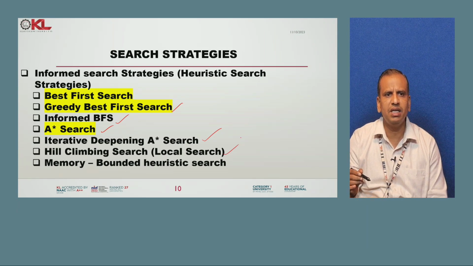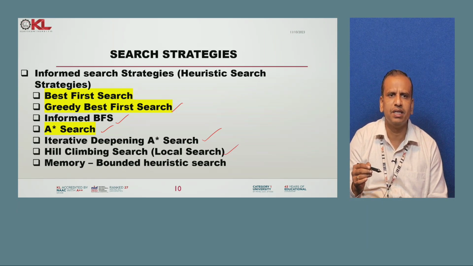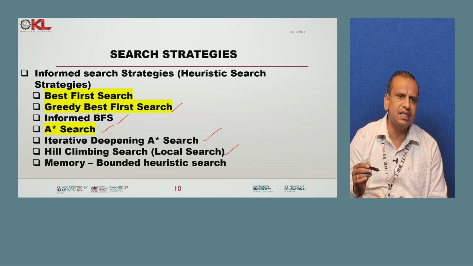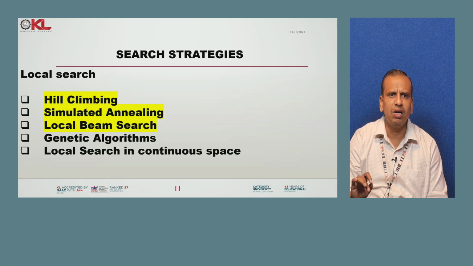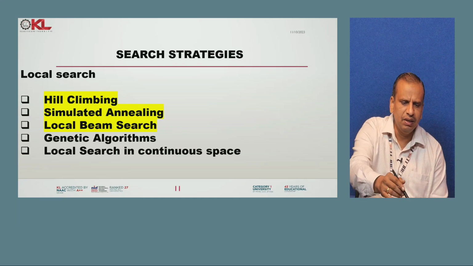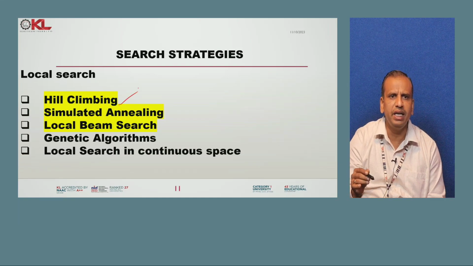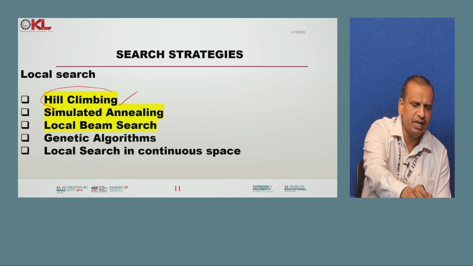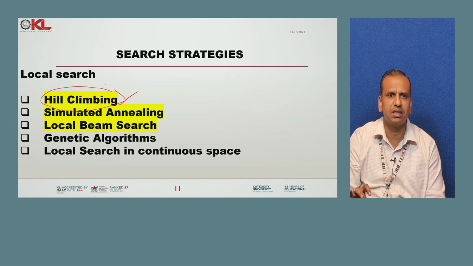In our syllabus we have only three components: best first search, A star, and hill climbing search. These are the only algorithms related to us. And then local search: many local searches exist, but in our syllabus we are focusing only on hill climbing. Simulated annealing, local beam search, genetic algorithms and local search in continuous spaces are not in our syllabus.